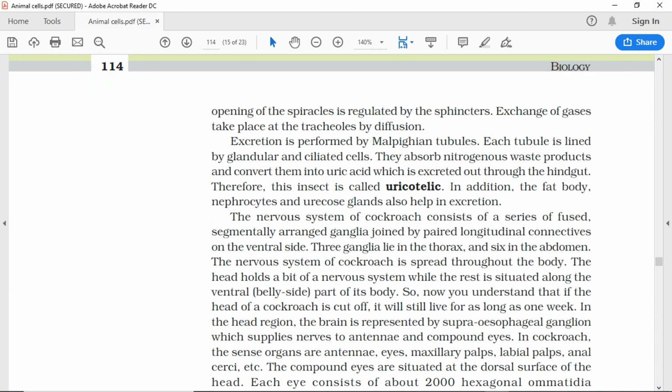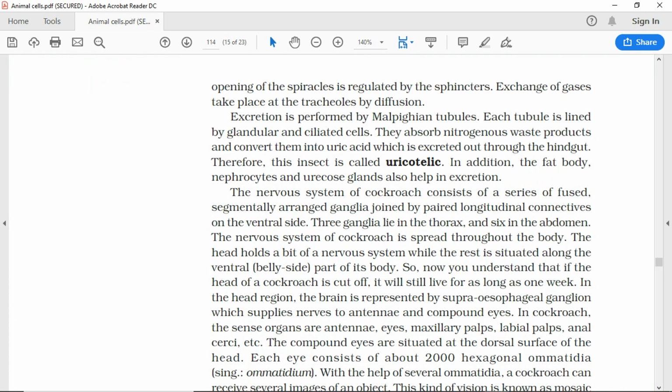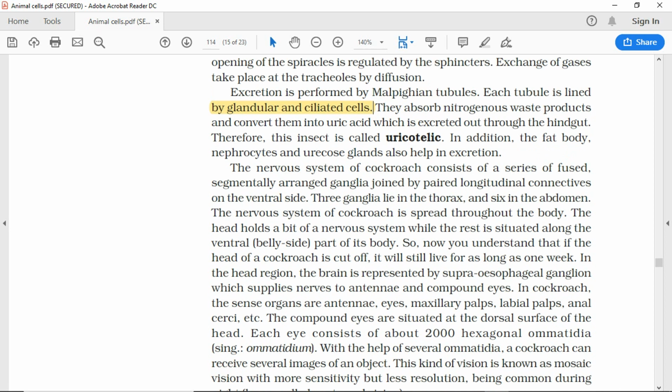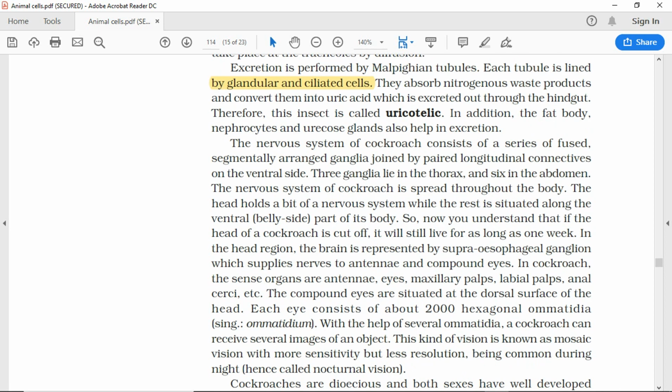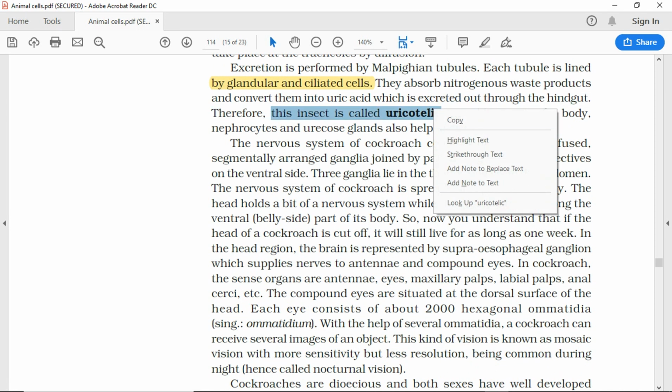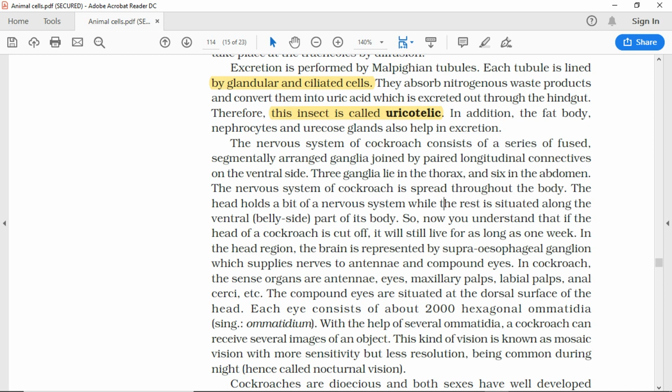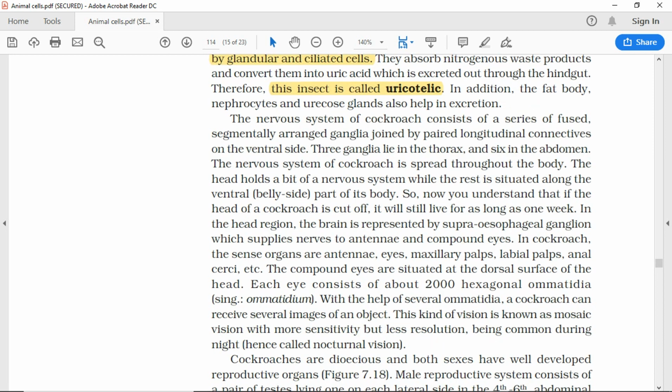Biology, 114. Opening of the spiracles is regulated by sphincters. Exchange of gases takes place at the tracheoles by diffusion. Excretion is performed by Malpighian tubules. Each tubule is lined by glandular and ciliated cells. They absorb nitrogenous waste products and convert them into uric acid, which is excreted out through the hindgut. Therefore, this insect is called uricotelic. In addition, the fat body, nephrocytes and uricose glands also help in excretion.